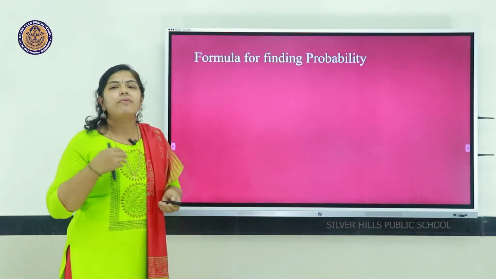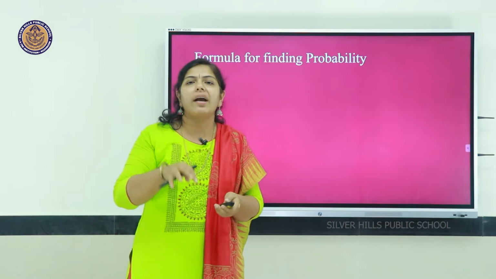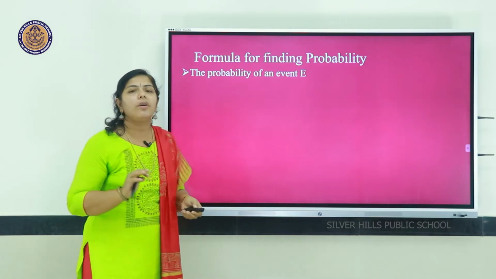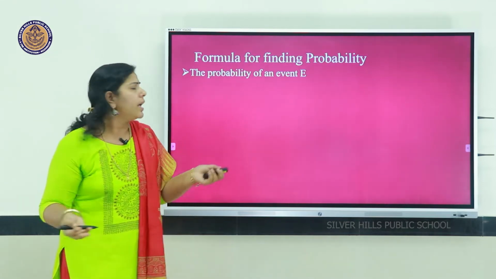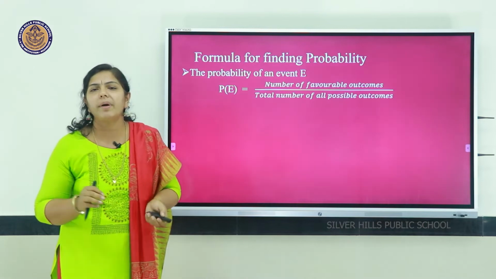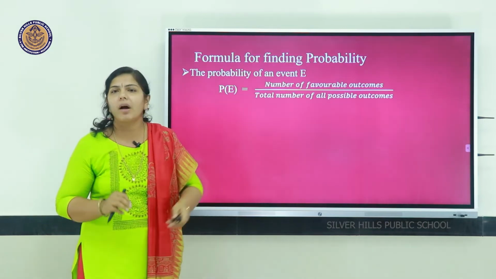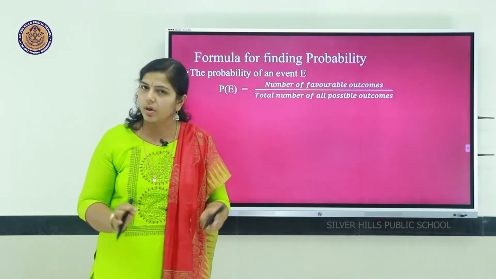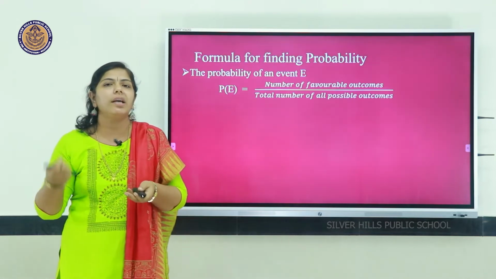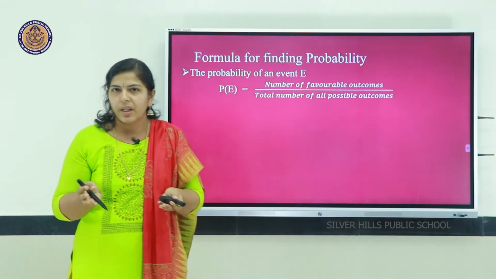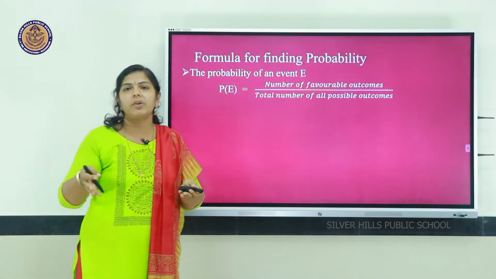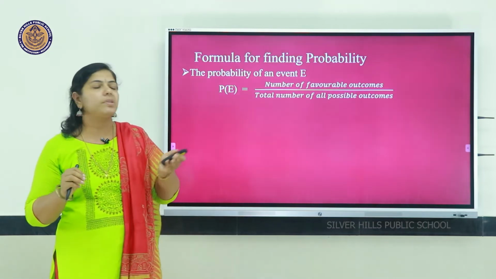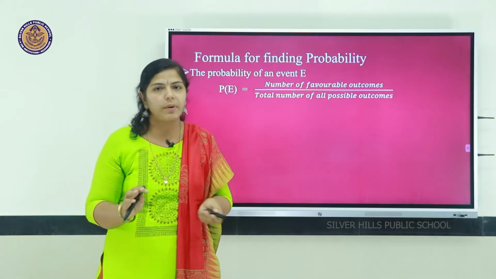The next is finding the probability. How to find the probability? The formula to find the probability of an event E is the number of favorable outcomes divided by the total number of all possible outcomes. Whichever experiment, whichever event, we have some possible outcomes. In that, we see how many outcomes are favorable to that event, and accordingly we take the probability: number of favorable outcomes divided by total number of all possible outcomes.